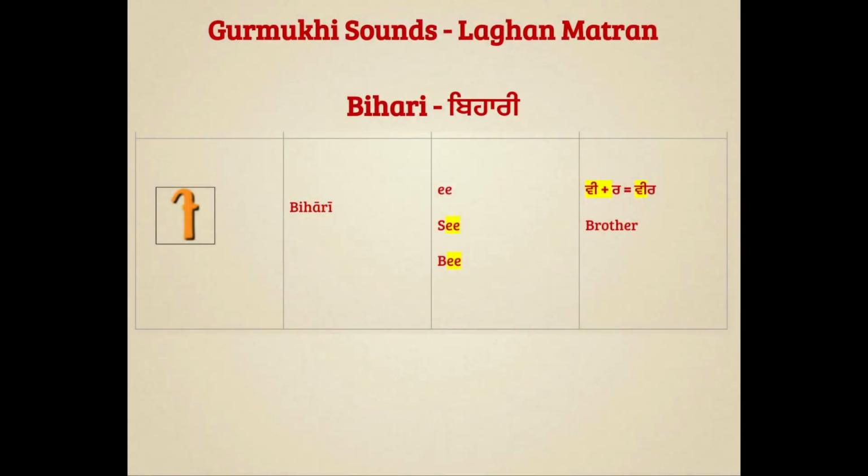Friends, so far we have learned Mukta, Kanna and Sihari words in Gurmukhi. In this video we will learn Bihari sounds words. Before learning the words, let's revise what we learned in the first video. In the first video we learned Bihari has a symbol like this, and Bihari is a sound of E as in C or B. We learned this Punjabi word Veer, which means brother. Let's learn more Bihari words.